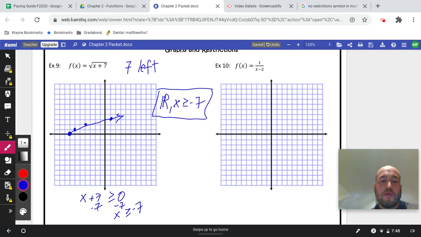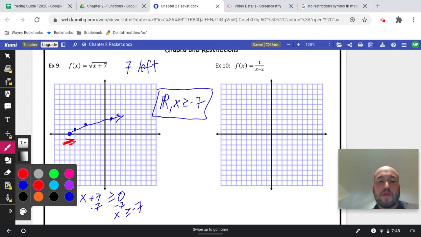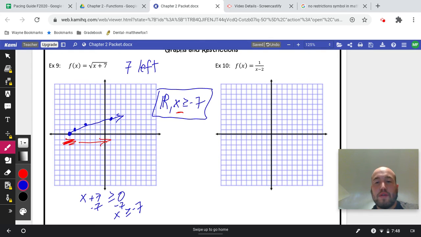So what that means is, if you look over here, hopefully you can see that the only values that will work for this, because the square root stops over here when it gets to negative 7, are when x is greater than or equal to negative 7. When it goes this way, it can go as far as we want. However, it cannot be less than that.